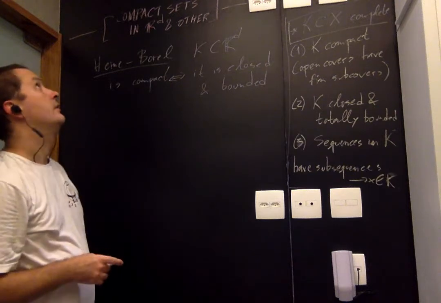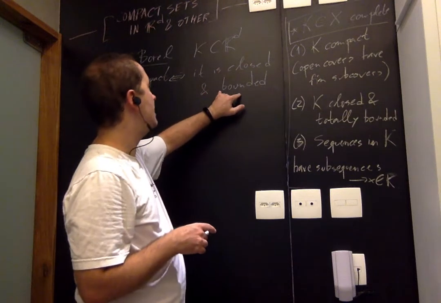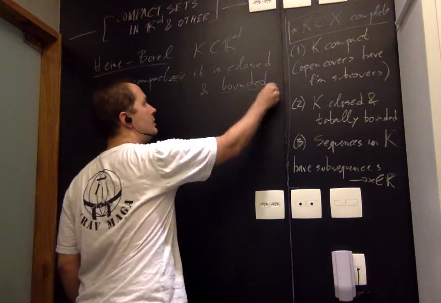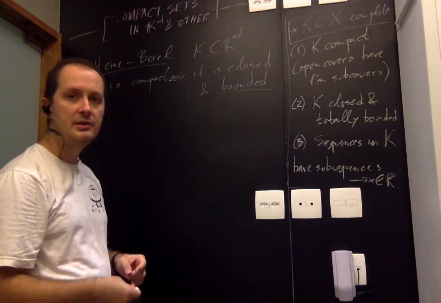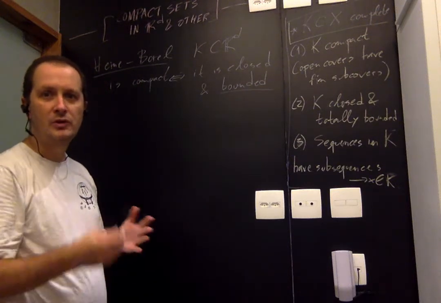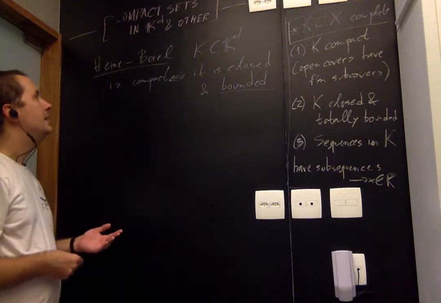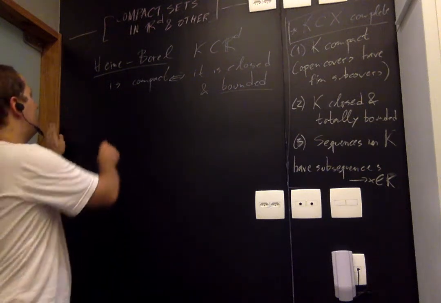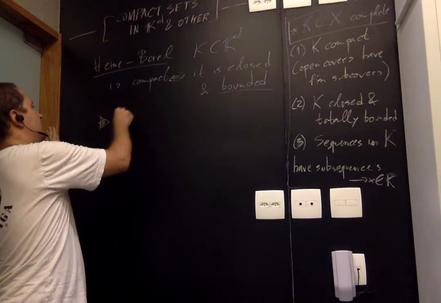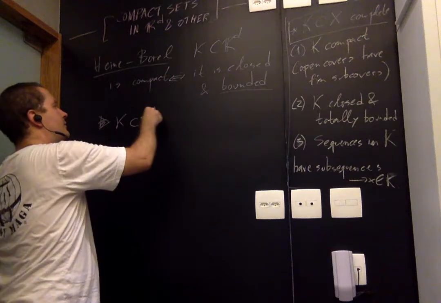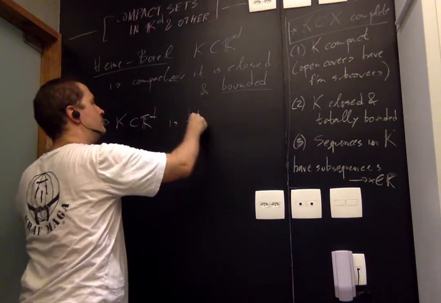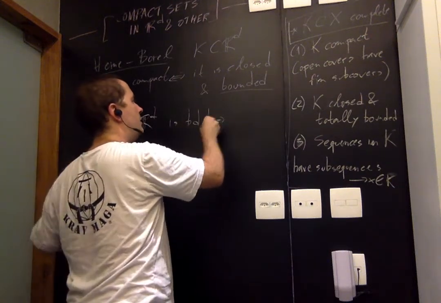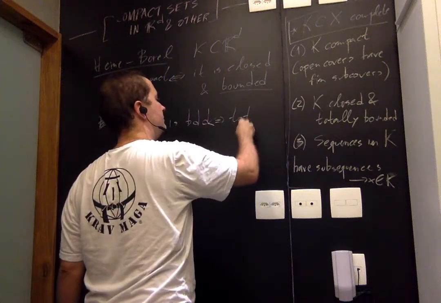So this is different in that instead of asking that K be totally bounded, I'm simply asking that it's bounded. What's behind this is that a subset of R^d is bounded if and only if it's totally bounded.